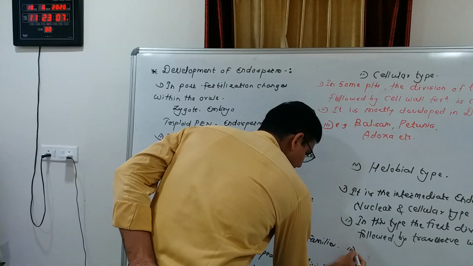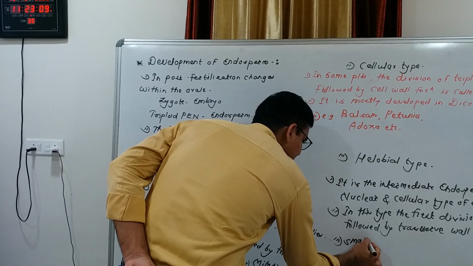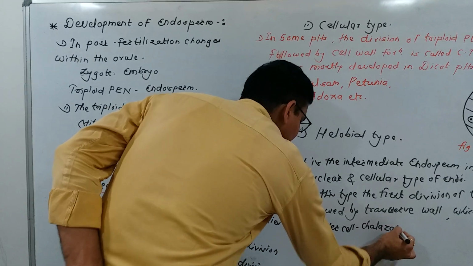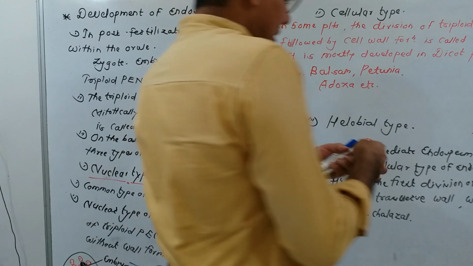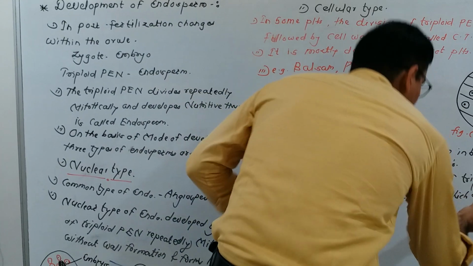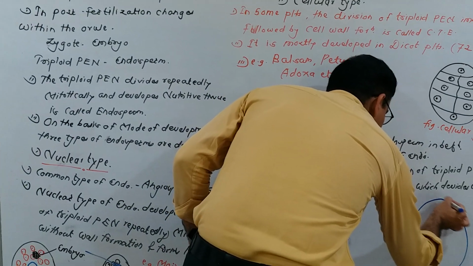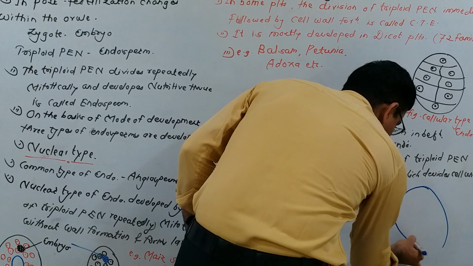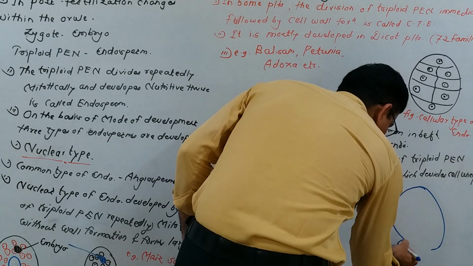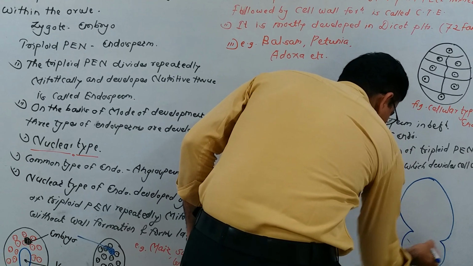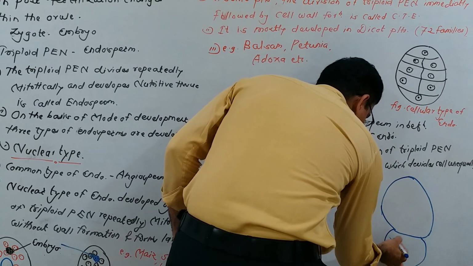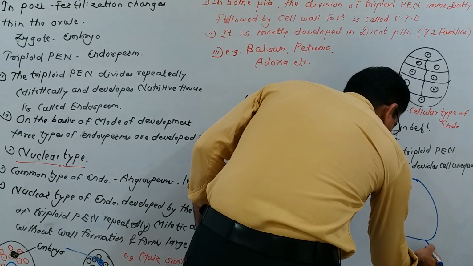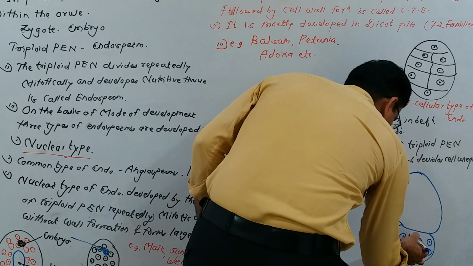So the smaller cell is called chalazal cell. Okay, means the division of nucleus takes place.